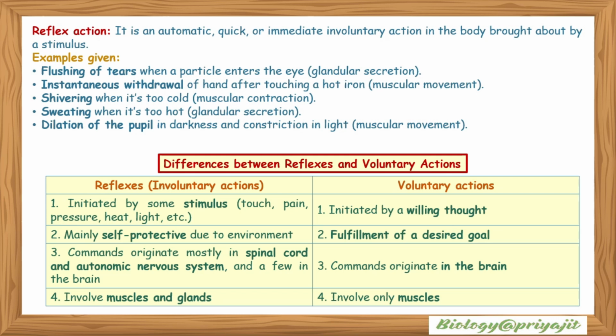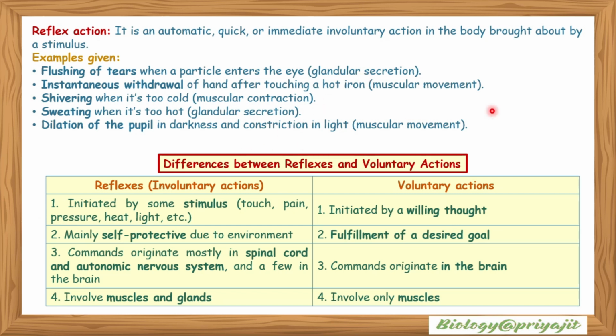Examples given: flashing of tears when a particle enters the eye, instantaneous withdrawal of the hand after touching a hot iron, shivering when it's too cold, sweating when it's too hot, dilation of the pupil in darkness, and constriction in light.